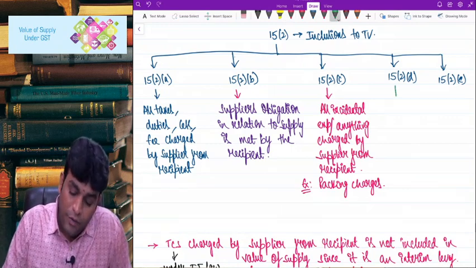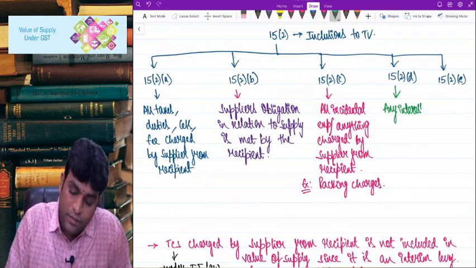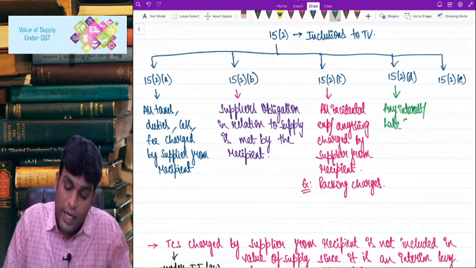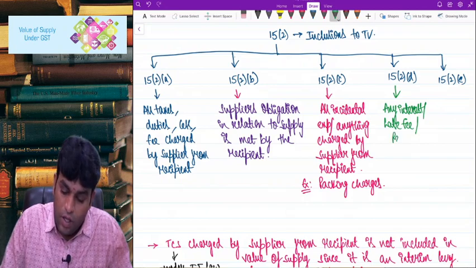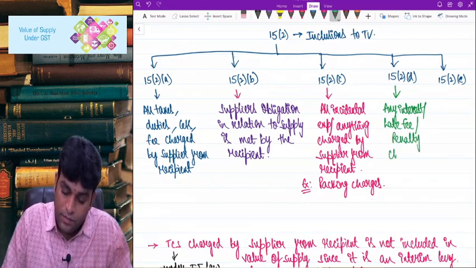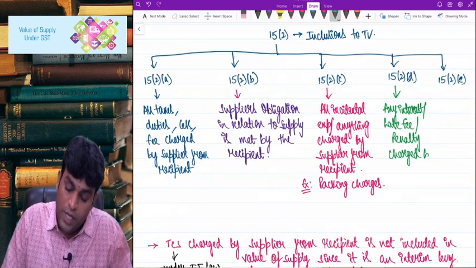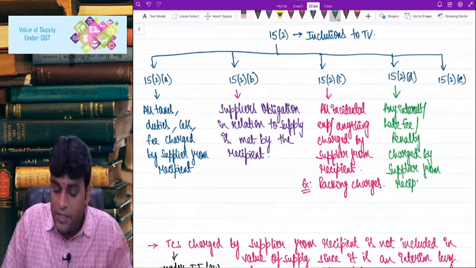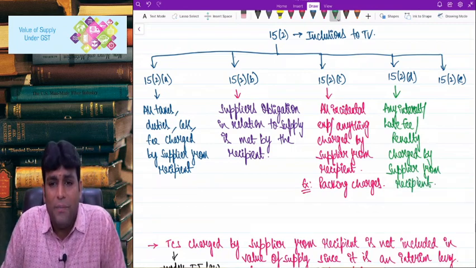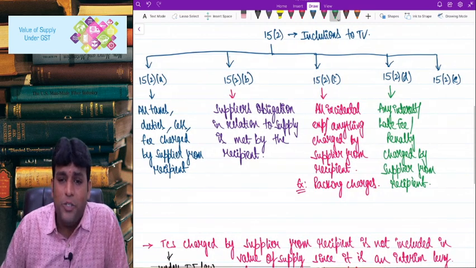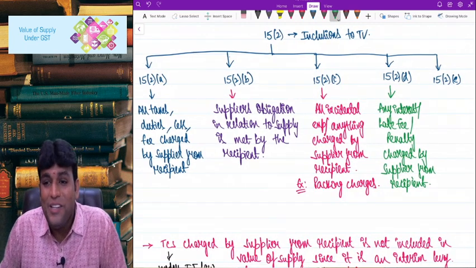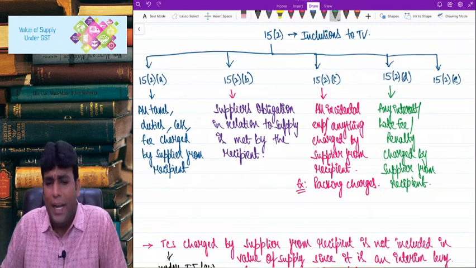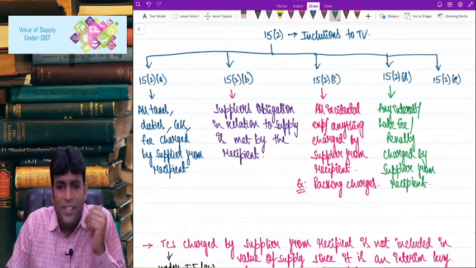Then 15(2)(d): any interest, late fee or penalty charged by the supplier from the recipient. If you observe, everywhere I am using the words charged by the supplier from the recipient, obviously because the supplier should collect that amount, only then we will add. So what is the line we use there? Any interest, late fee, penalty. One example, I myself have seen this.